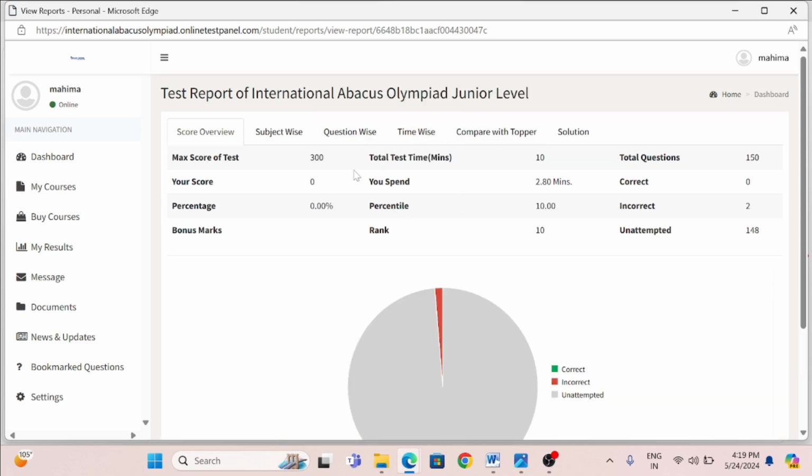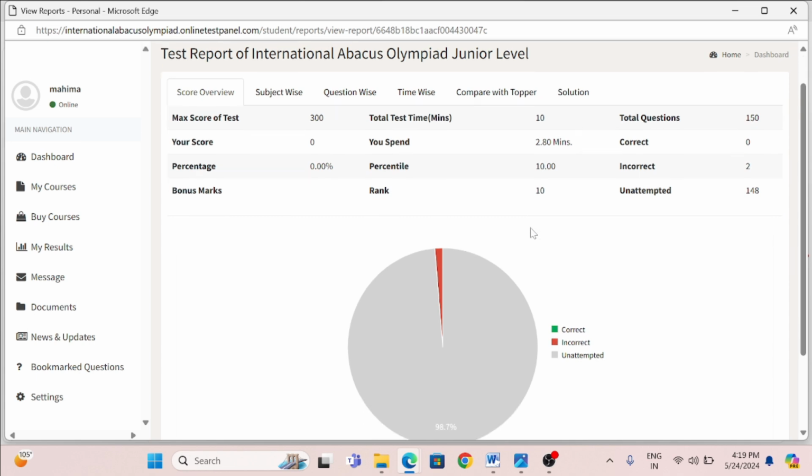Now there you can see your report card: what marks you have scored, what percentage you got, which questions were right, incorrect, unattempted and attempted. This kind of report card will appear just after you click on submit. This is the sample paper which I have shown to you. This will be the interface of your final exam paper.